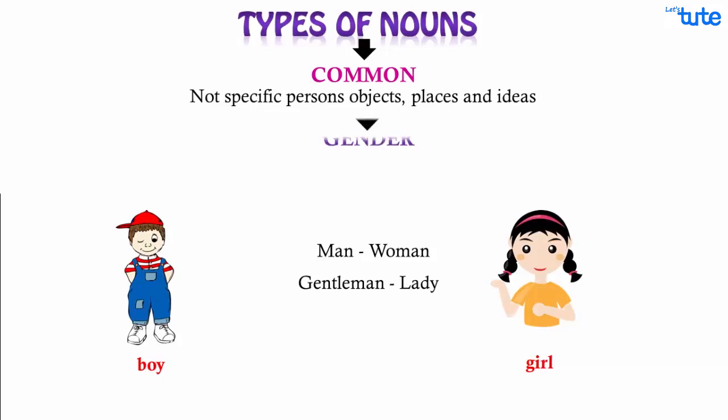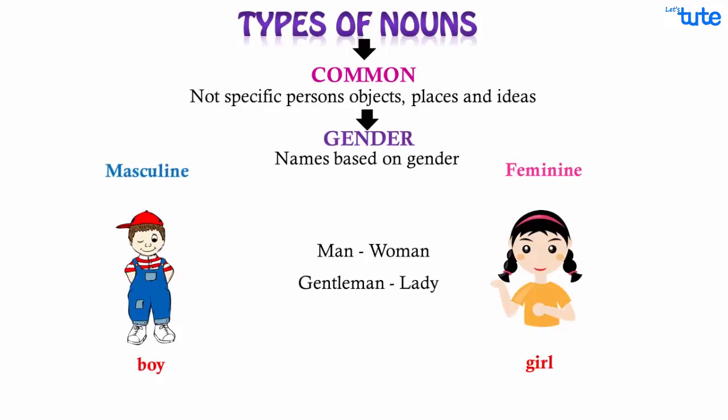They are all talking about gender. One is addressing a male and the other female. So here we have the next group of nouns classified based on gender, where boy, man, gentleman are all referring to the masculine gender, whereas girl, woman, lady are referring to the feminine gender.